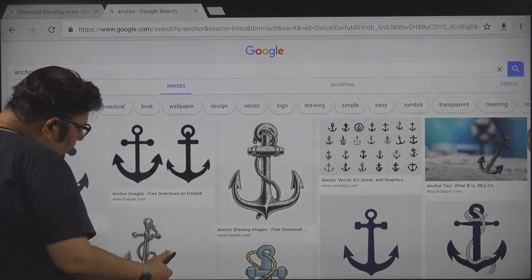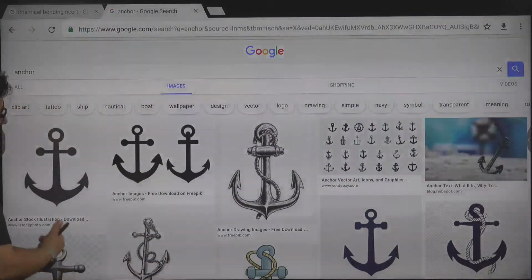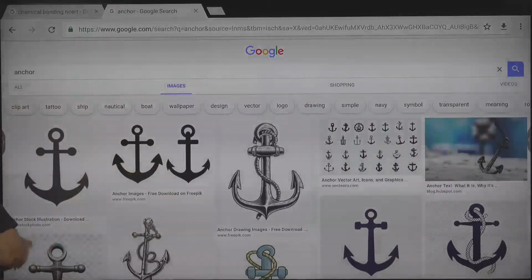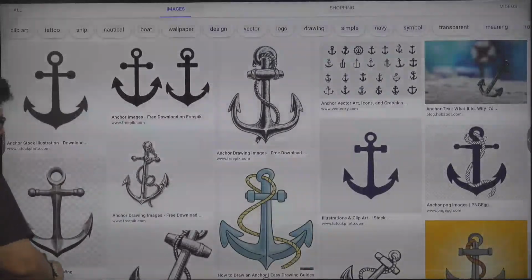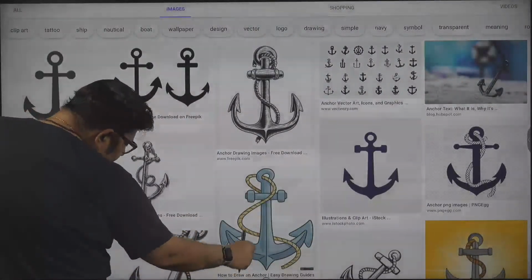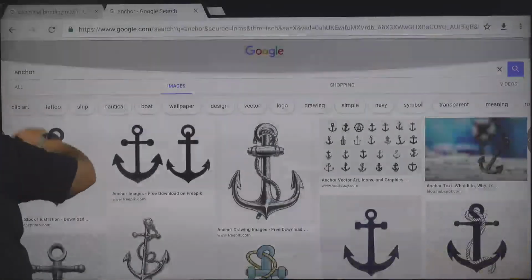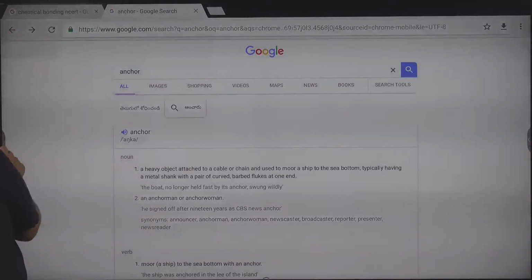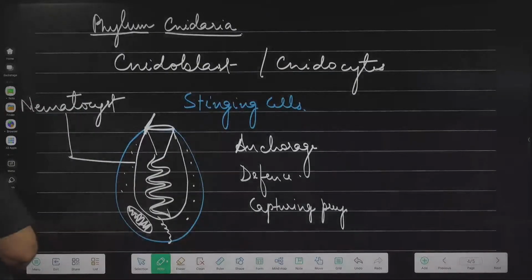And I told you the word anchorage. Anchorage means getting anchored to something. So these are the functions of nidoblast.